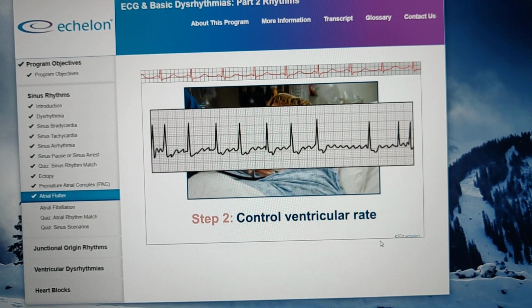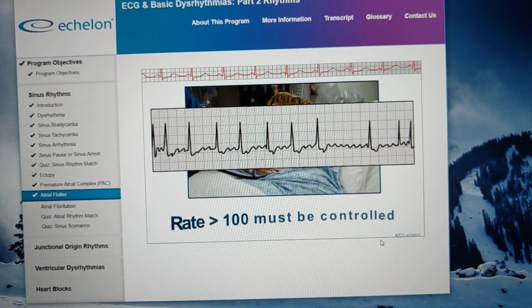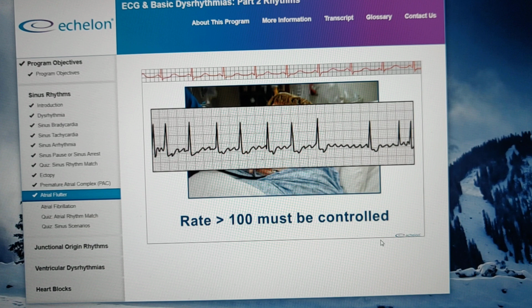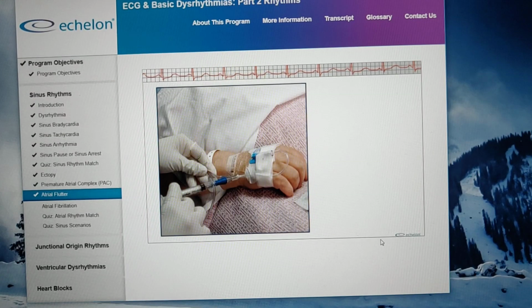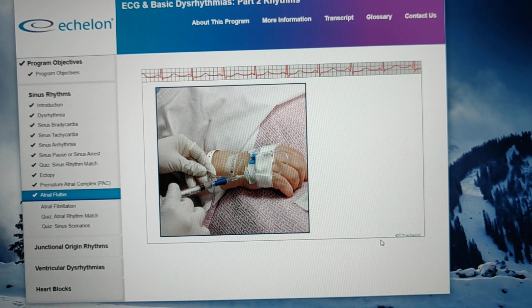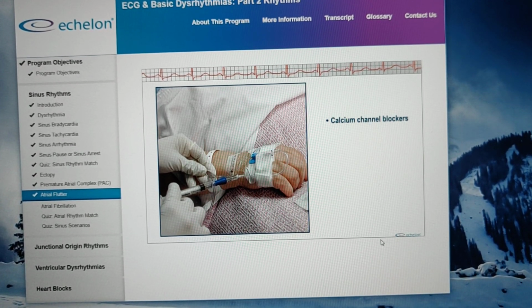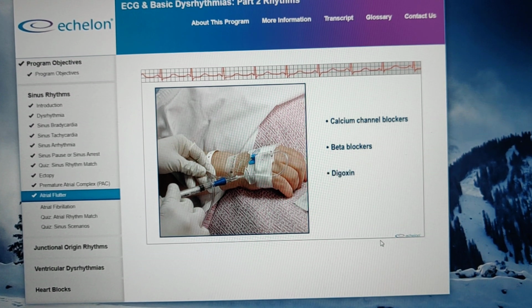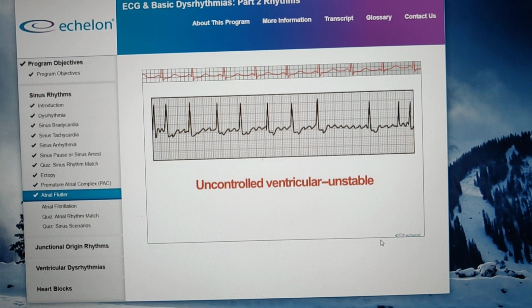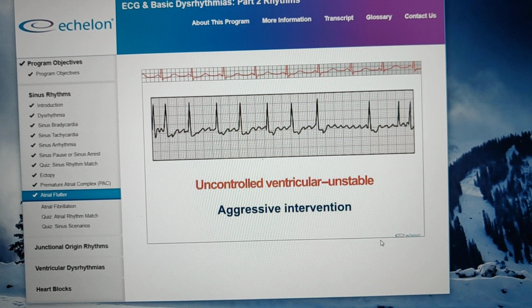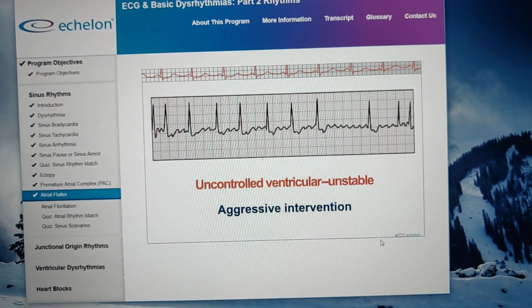If it's an uncontrolled ventricular response, a rate greater than 100 beats per minute, you must get it under control or slow the ventricular rate. This can be accomplished through the use of drugs such as calcium channel blockers, beta blockers, or digoxin. If the patient's uncontrolled ventricular response remains unstable, more aggressive intervention is required.